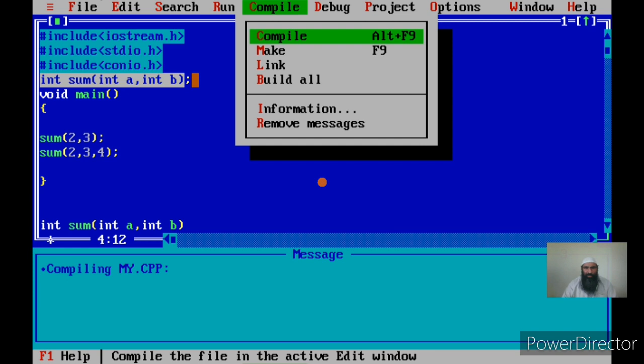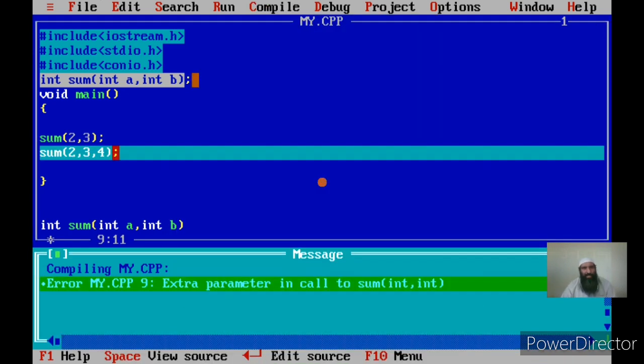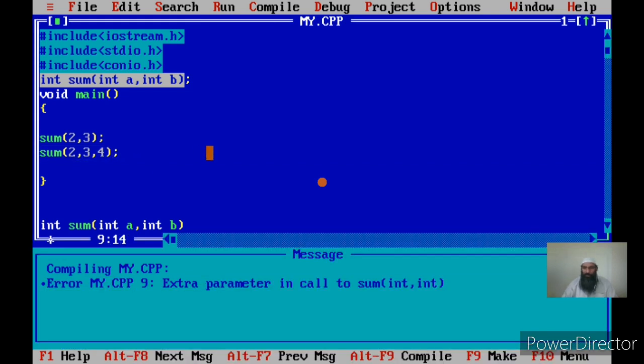Let us compile this program and see what is the error. What is the error? There's an extra parameter, because through this line the compiler knew in advance that later on there is going to be a function defined after calling it, and that function should have only two parameters. Since I put the extra parameter, it gave me the error. What was the error? That there is an extra parameter in call to sum, so it won't allow this call. Earlier, when I did not have this line, the compiler accepted this line. It did not report any error.